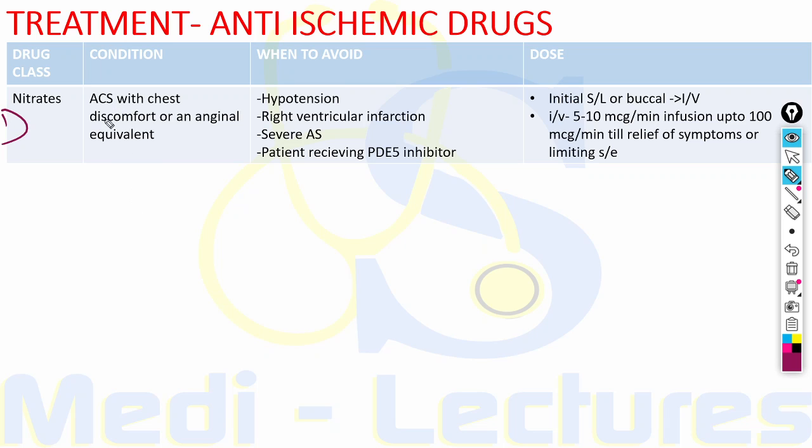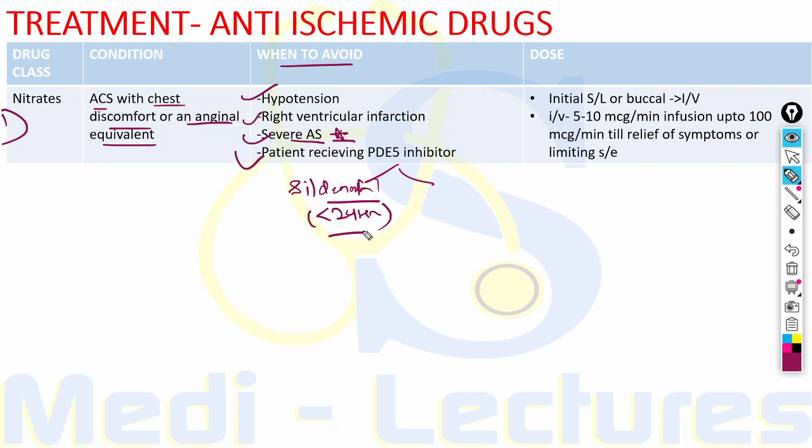These are to be given in patients with acute coronary syndrome with chest discomfort or an anginal equivalent. When should this drug be avoided? In cases of hypotension, right ventricular infarction, severe aortic stenosis, this is a very important point, and patients who are receiving PDE5 inhibitors, which are sildenafil, if the patient has taken this drug within 24 hours, or tadalafil, which has a greater half-life, taken within 48 hours.